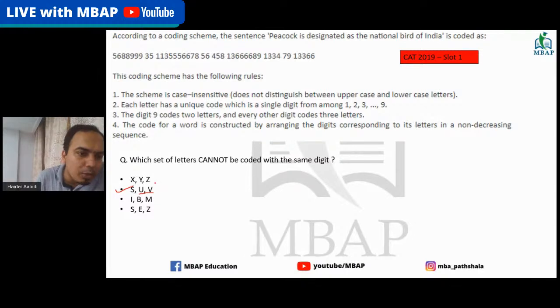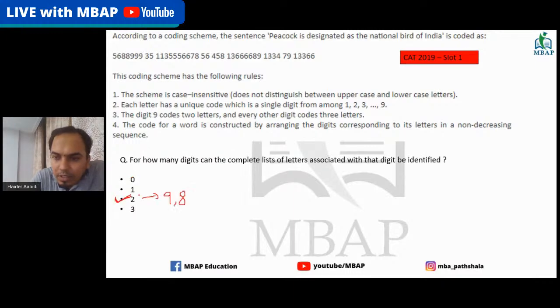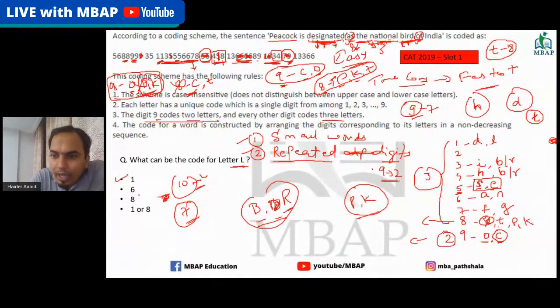Now X, Y, Z is completely unknown, so we can't say this can happen somewhere. That's again gone. Over there we have at least one base, S is there, but we cannot add two more things there. For I and B, we know that I is 3, and B is 3 or 4. So we cannot say for I and B, because it can move. 3 and 4 is there, it can go from here to here, anything can happen. It can be together also.